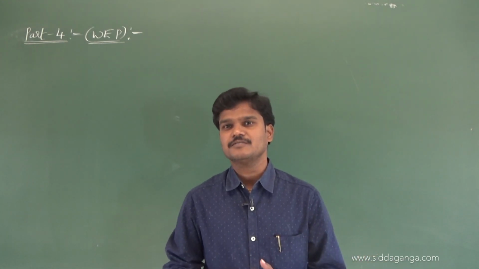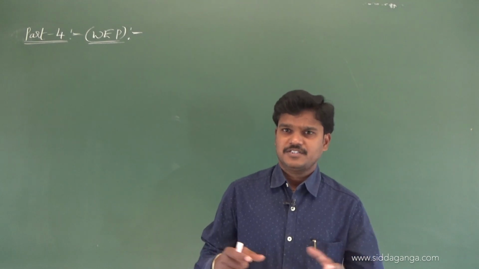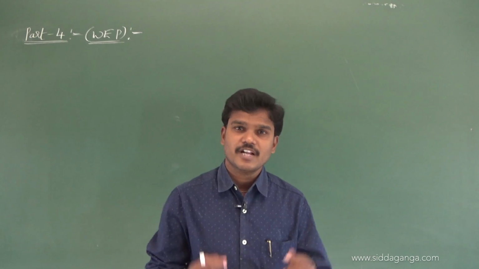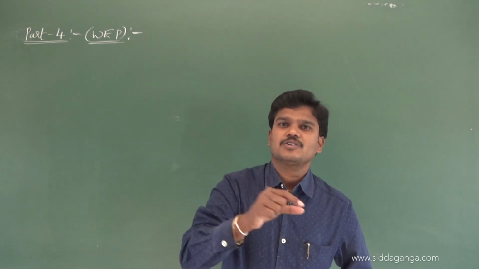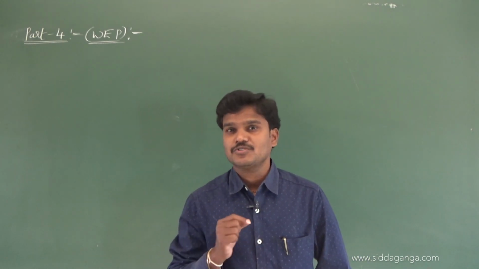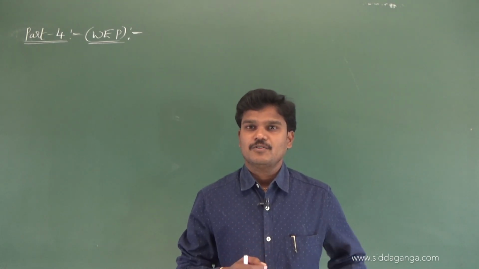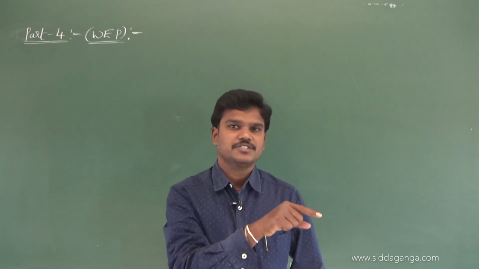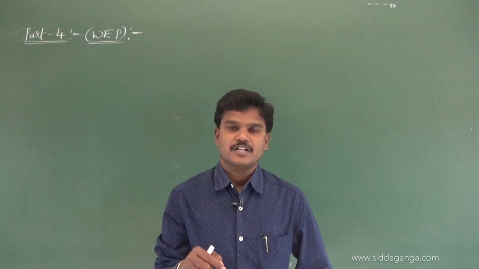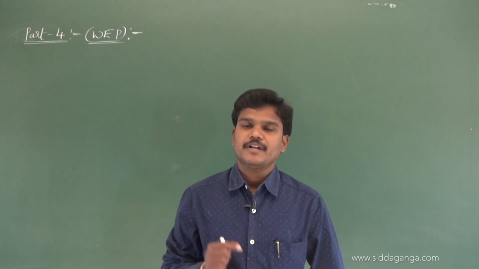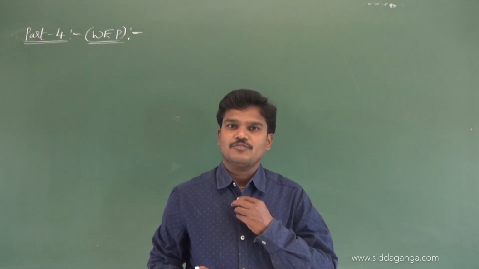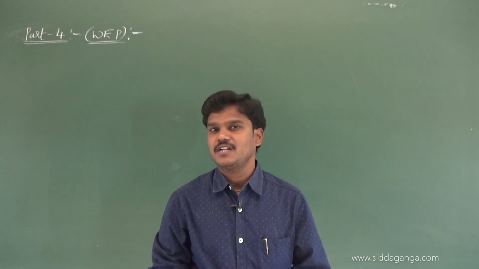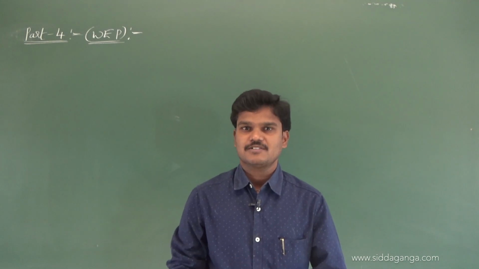The last concepts are: if a chain whose mass is m and length is l is placed on a table such that some part of the chain is hanging from the edge of the table, how much work is done in pulling the hanging part of the chain onto the table? We got it as minus mgl by 2n square.